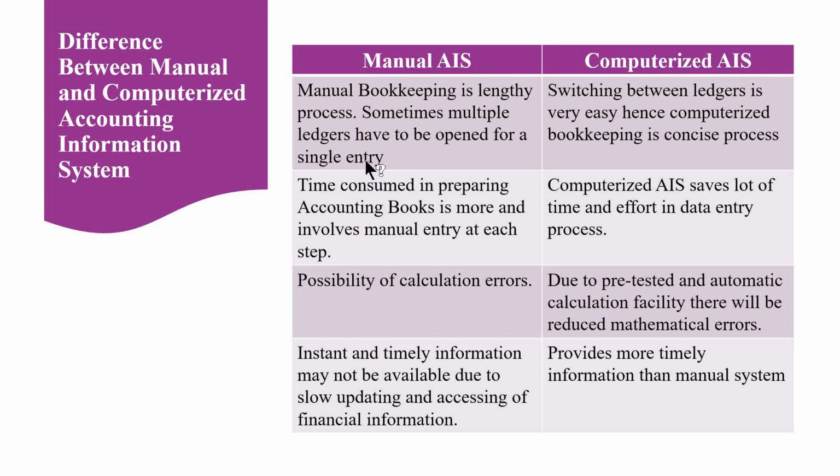In manual AIS, lots of time is consumed in preparing accounting books. It is slow and tedious. In all the phases of the accounting cycle, the user has to be involved from the initial stage, that is from journal entry till the preparation of the financial statement or financial report. This tells that there is a manual entry at each and every step, from journal entry, ledger account, trial balance, till we prepare the financial statement.